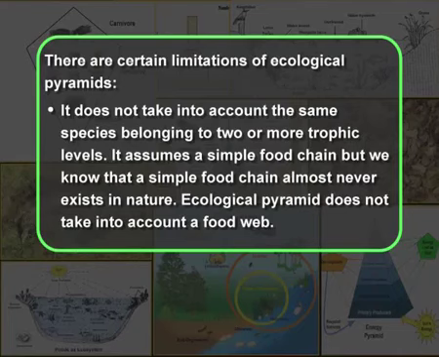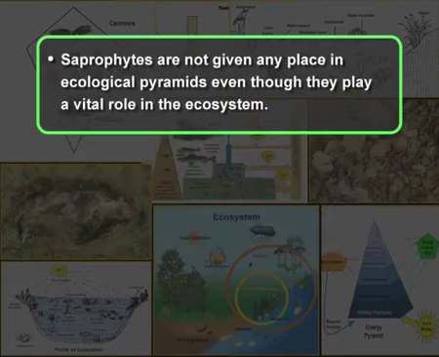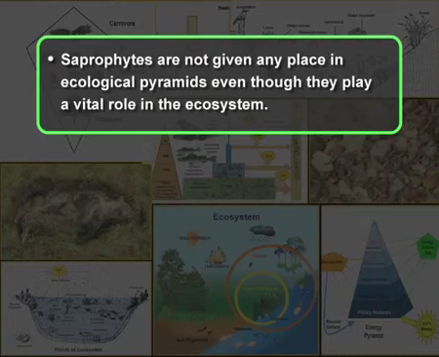But students, there are certain limitations of ecological pyramids. It does not take into account the same species belonging to two or more trophic levels. It takes into account a simple food chain, but we know that a simple food chain almost never exists in nature. An ecological pyramid does not take into account a food web. Saprophytes are not given any place in ecological pyramids, even though they play a vital role in the ecosystem, as we have just seen when we were discussing the decomposition process.